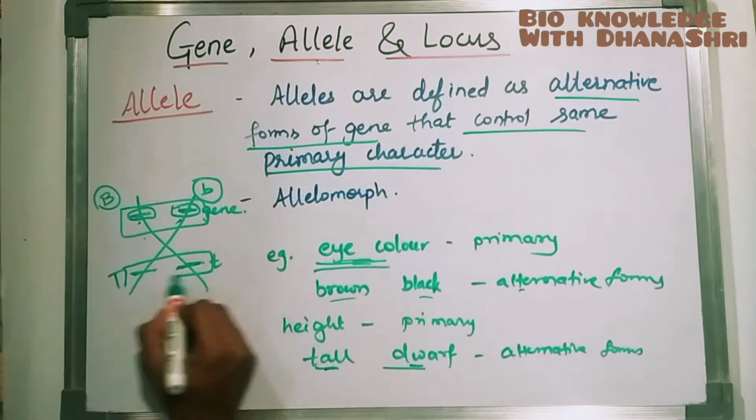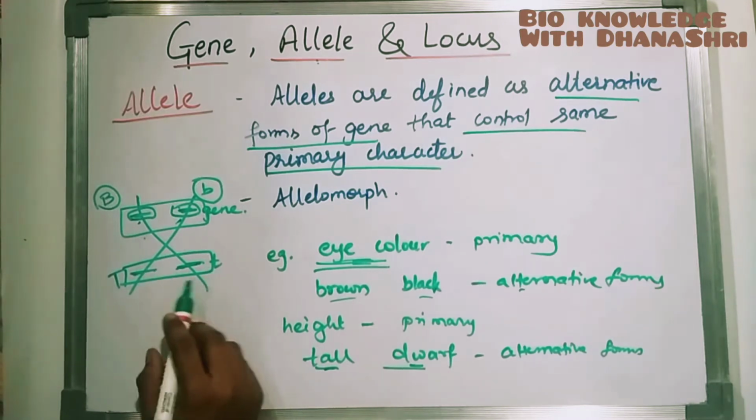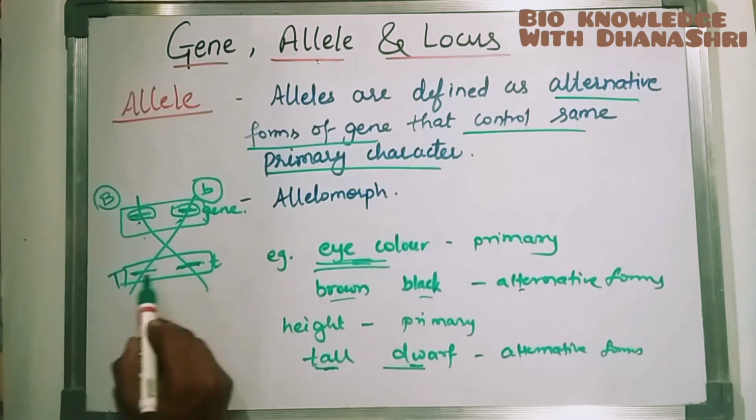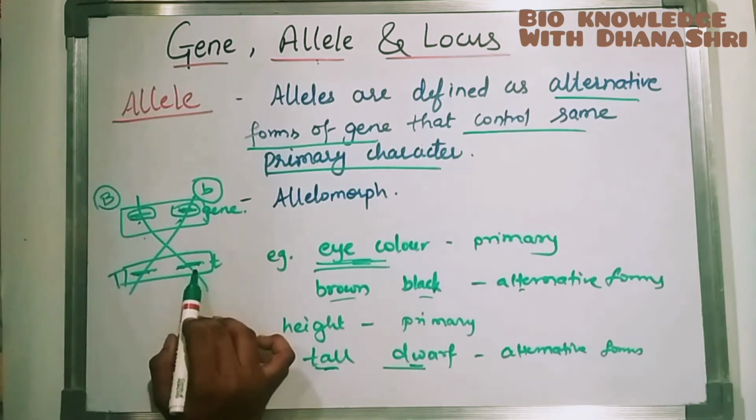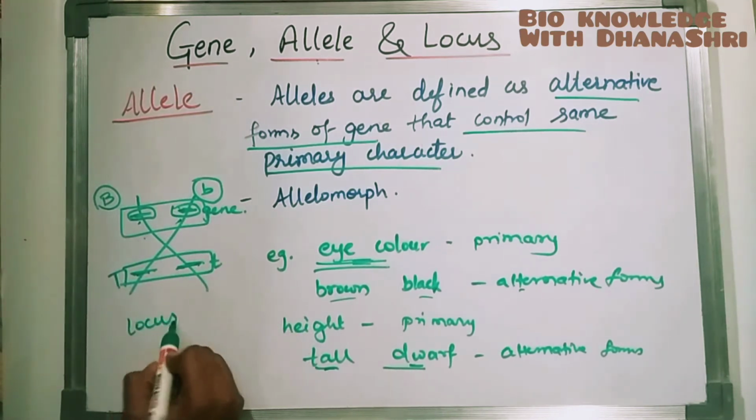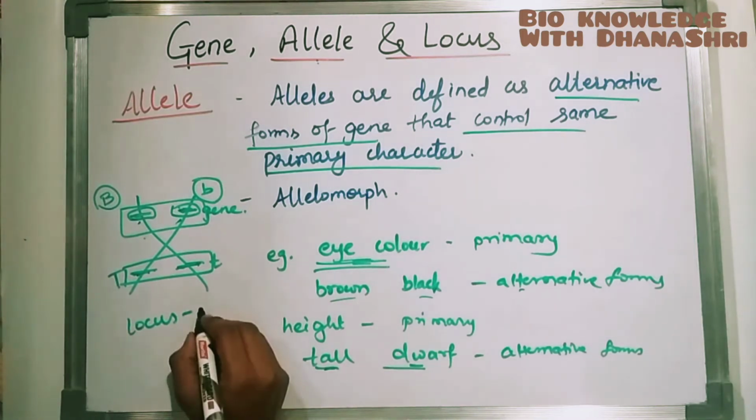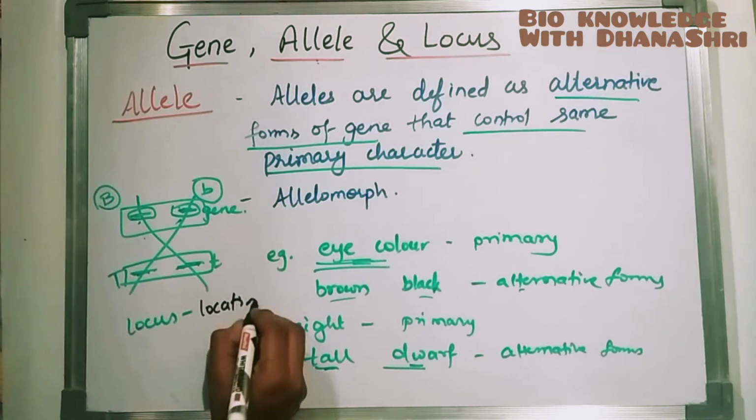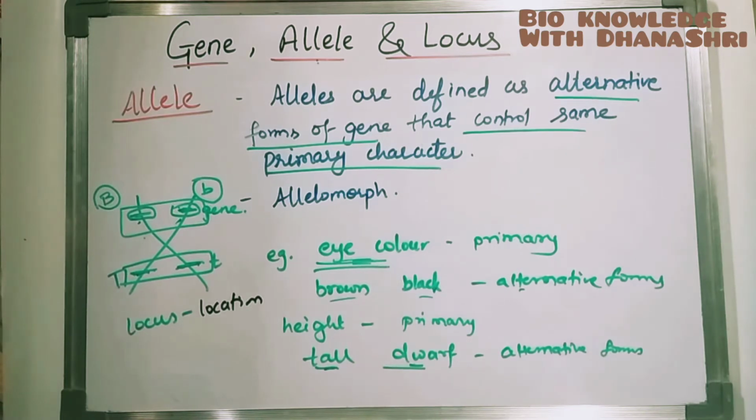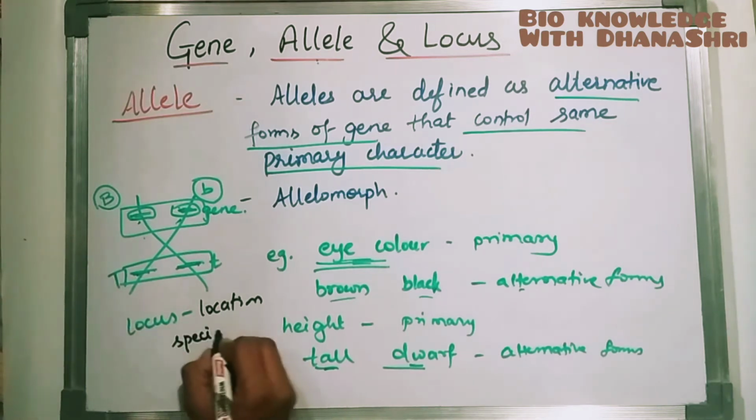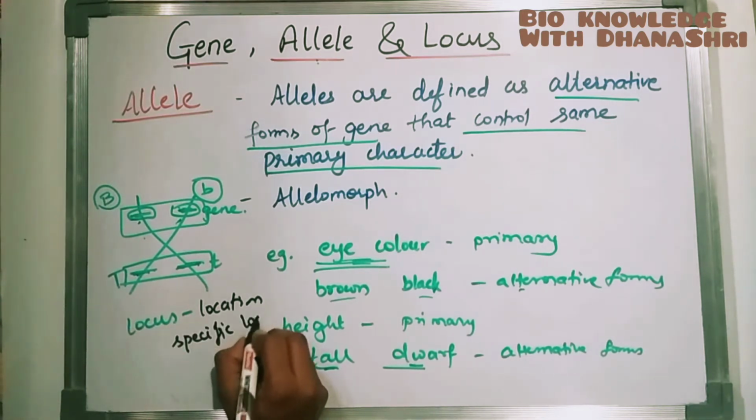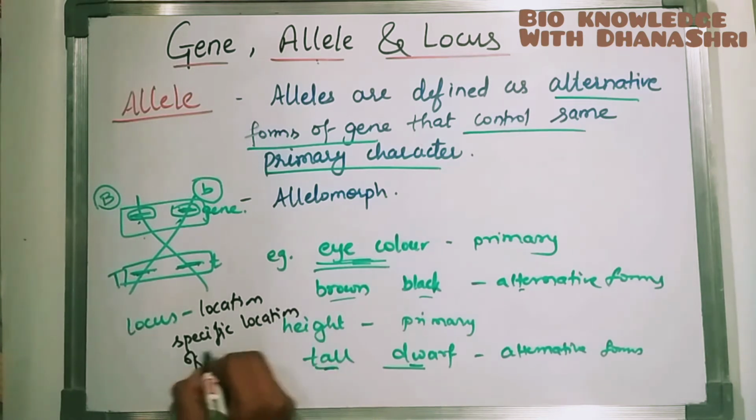So here the location is the same. The gene location for the primary character is the same. You cannot say this is for tall and this is for dwarf. No. On the same locus it will be found. Locus means what now? Locus means location. Location for what? The specific location of a gene is called locus.